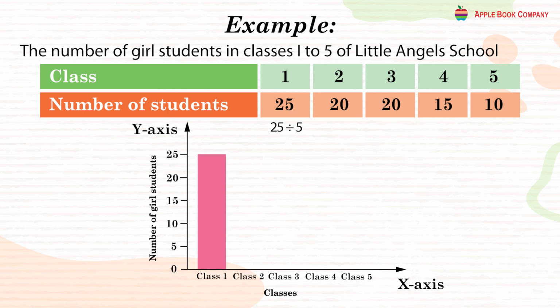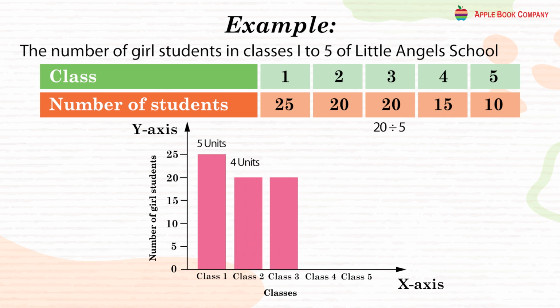And the height is 25 divided by 5, which is equal to 5. 20 divided by 5 is equal to 4. 20 divided by 5 is equal to 4. 15 divided by 5 is equal to 3. And 10 divided by 5 is 2 units. So we have converted the data to units and have represented them on this graph.